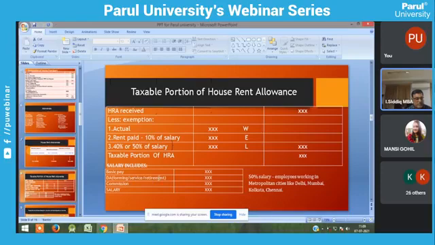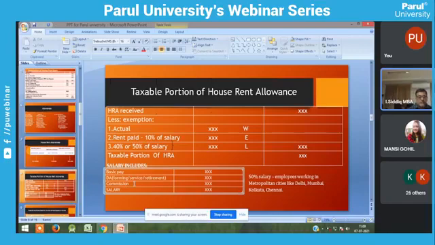There are two types of DA, ordinary DA and DA forming part of pay. This DA forming part of pay is paid for retirement benefits, and that DA you have taken into account. The next one is commission, which is based on a fixed percentage.